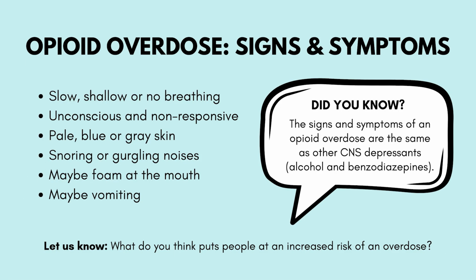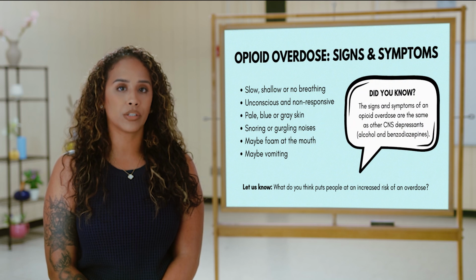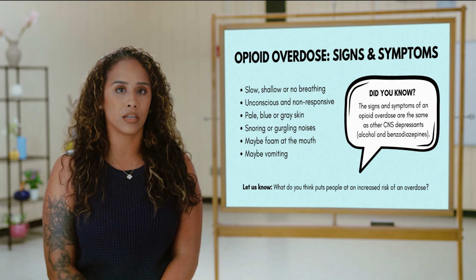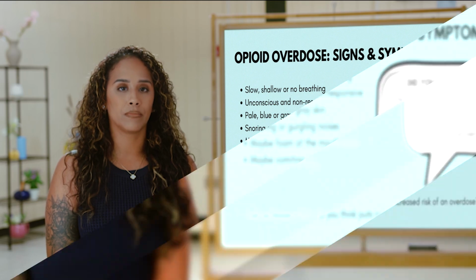The signs of an overdose are listed here on the screen. The most obvious signs of overdose to be aware of are a blue tint to lips or fingertips. This is a continuum based on a person's complexion. If someone is unresponsive and vomiting, there is no question you need to call 911. An individual overdosing may not experience all of these signs, but it is important to understand and be able to recognize the signs in order to respond immediately and appropriately.